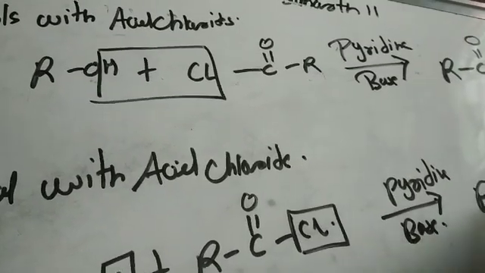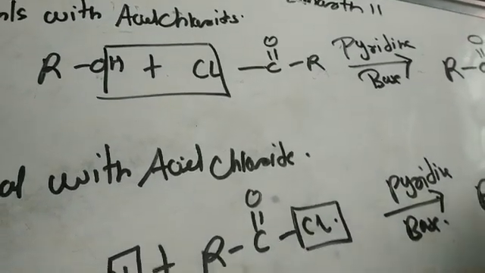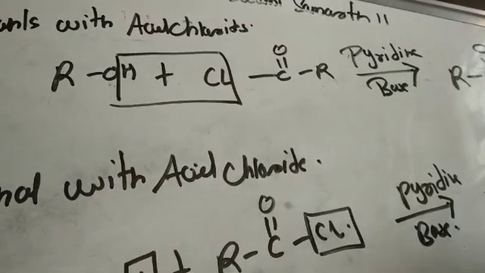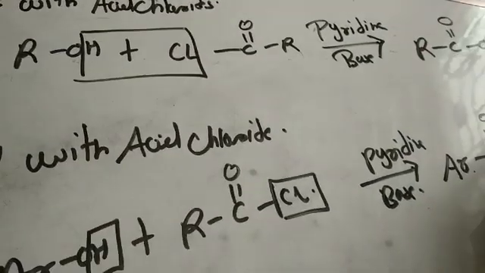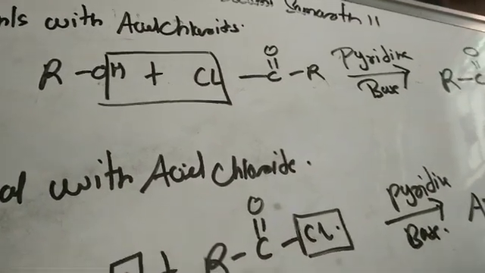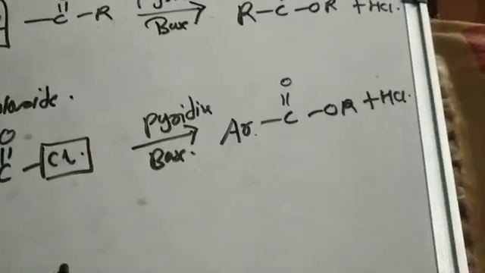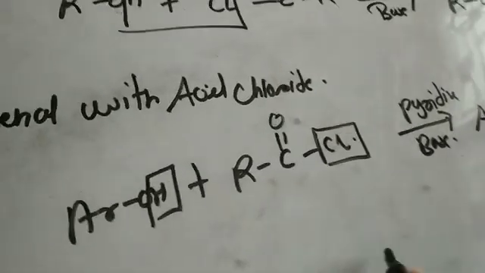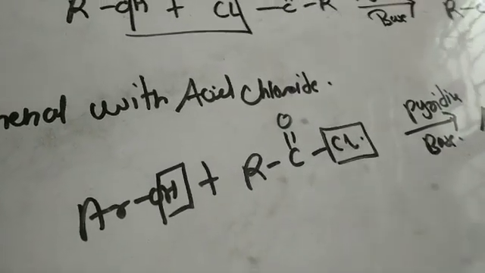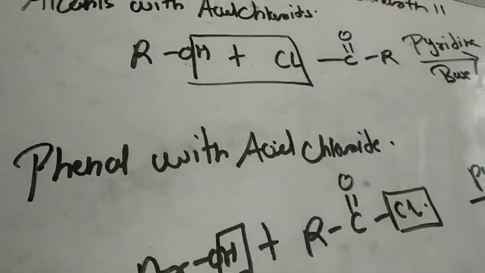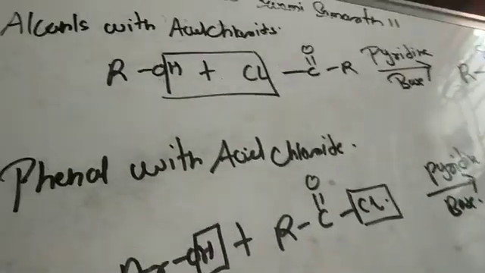It will get converted into ArC double bond OR, plus HCl will be eliminated in the reaction, right? So I hope that you have understood the reactions of this particular acid chlorides, acetic anhydride and the acetic acid.